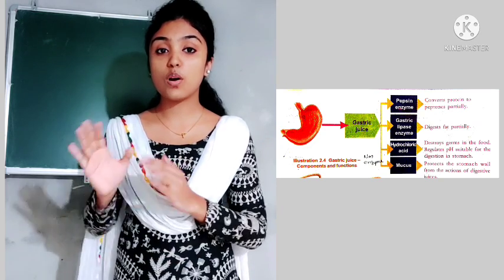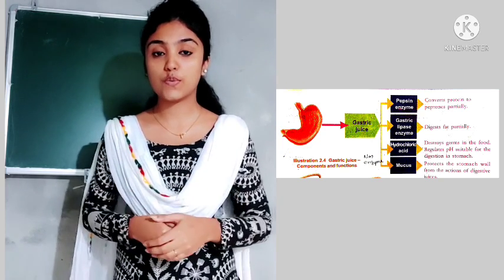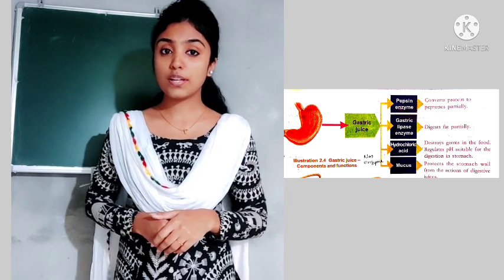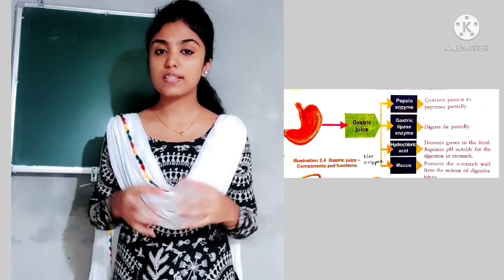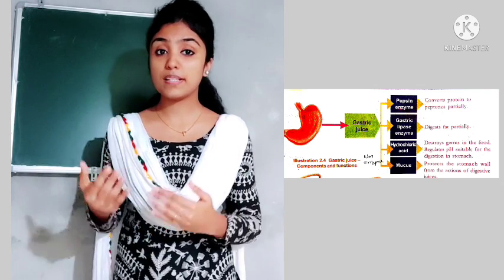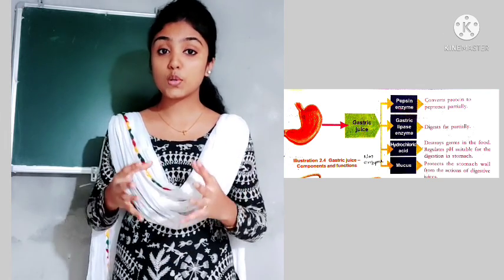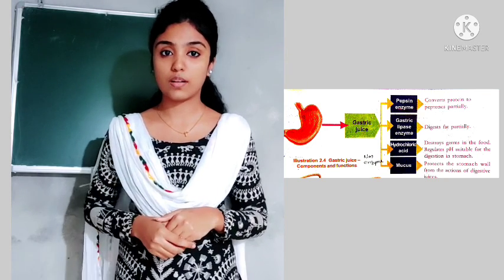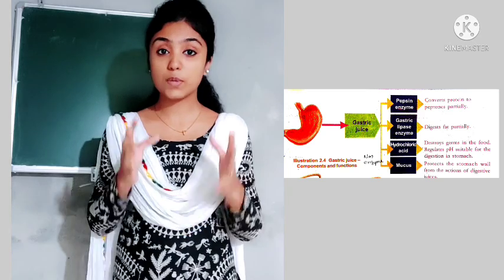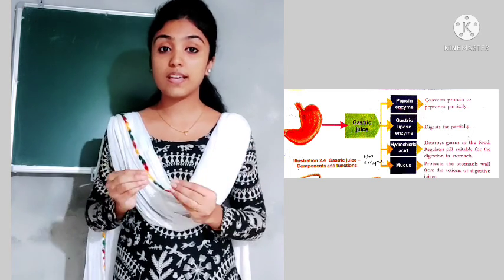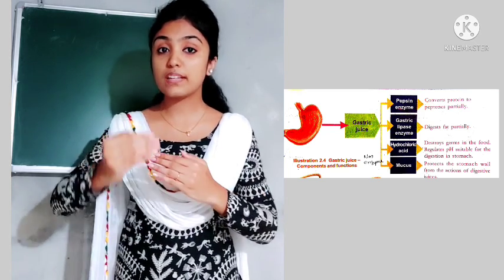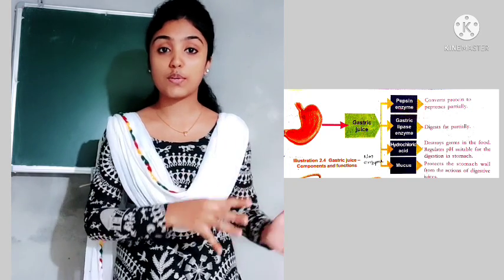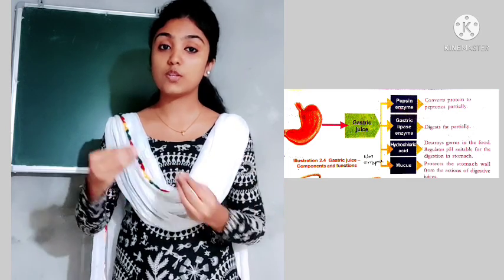Mucus protects the walls of the stomach from the action of the gastric juices or digestive juices. We already know that hydrochloric acid is a strong acid. It can even melt metals. But still, the hydrochloric acid present inside our stomach is not destroying the walls of our stomach. How is it possible? It is because the mucus acts as a security and covers the inner layer of our stomach wall, so that it protects the stomach wall from the action of hydrochloric acid.